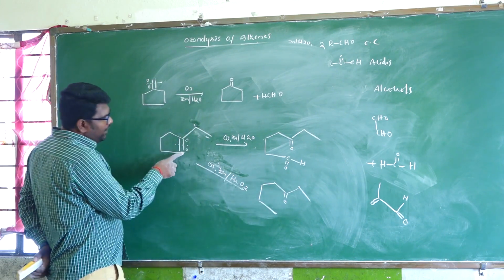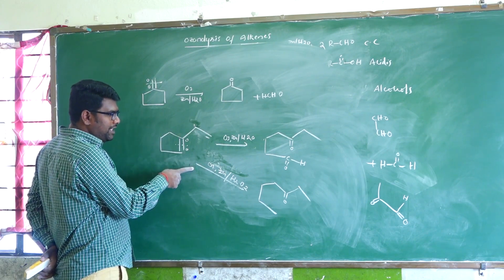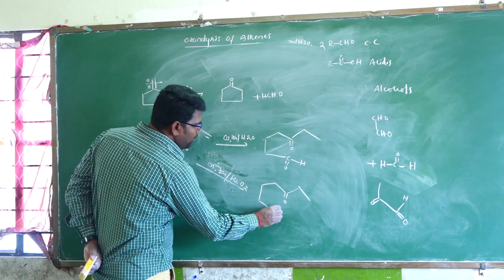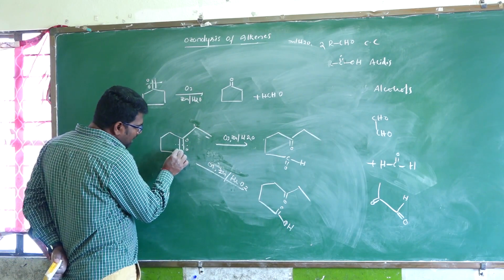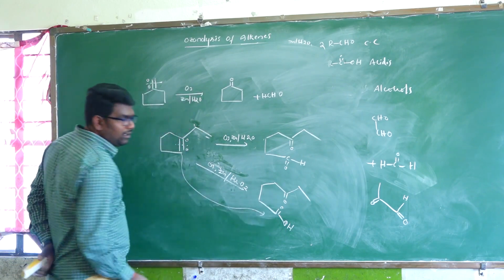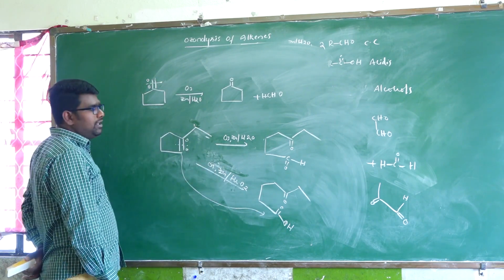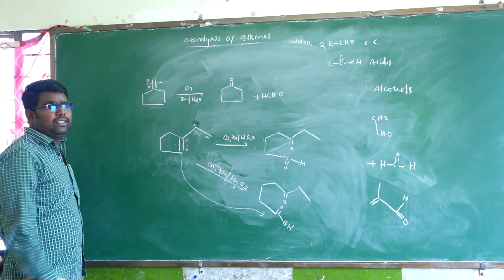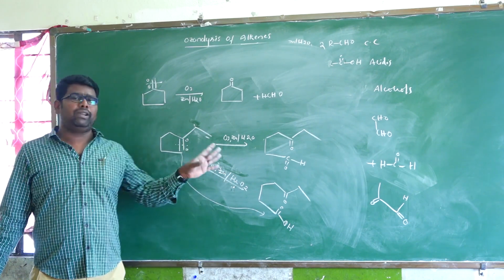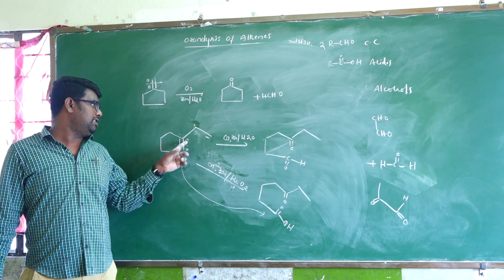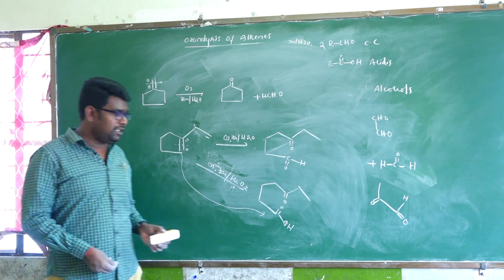By using this one, here one hydrogen is there. So therefore this conversion of this alkene to acid is possible by using H2O2. So this can be written as OH. So this functional group can only be converted into acid. This one is not possible for acid because there are no acidic hydrogens. Okay. So in the presence of H2O2 as a reagent, simple alkenes can be converted into acids. But here it is not possible to convert to acid, only carbonyl compound. There is no hydrogen. Okay, so this is the simple example.